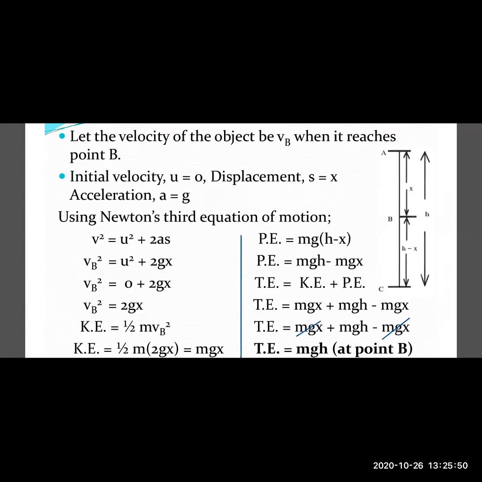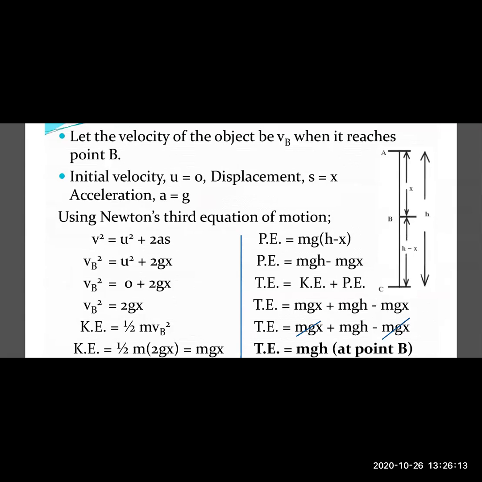So if you substitute the value of h as h minus x, what do we get? PE equals mg into h minus x. Now if you solve that bracket, what do we get? m into g into h minus m into g into x. So the value of potential energy we obtain is mgh minus mgx.